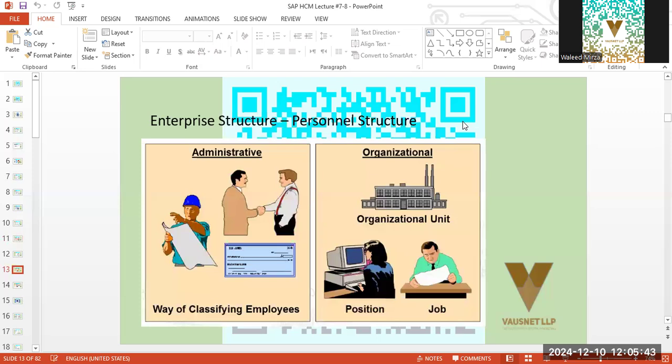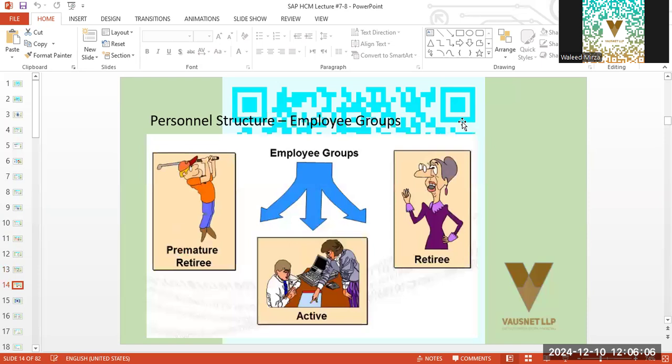So enterprise structure, we've already configured that in SAP, where we have the structures under the administrative categories and organizational categories. And under organizational, of course, we have positions, jobs, and units. In administrative, we have employees as contractual, salaried, hourly. Okay, these are the categories that will be under administrative.